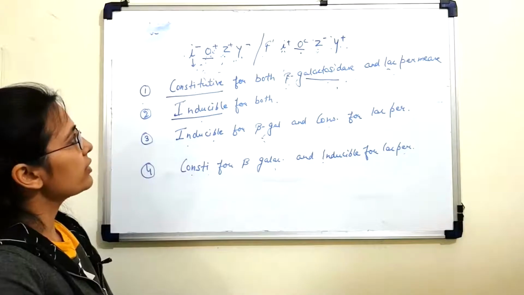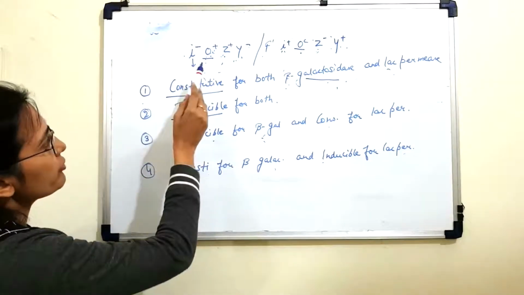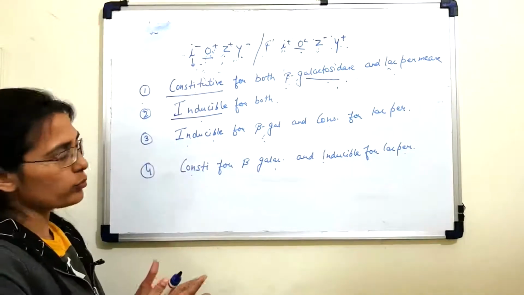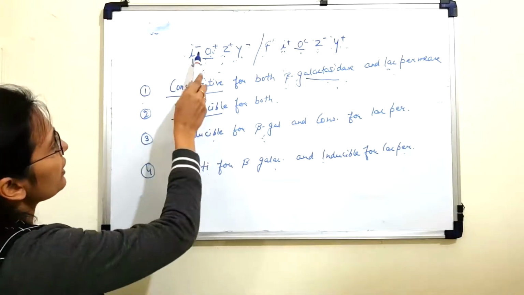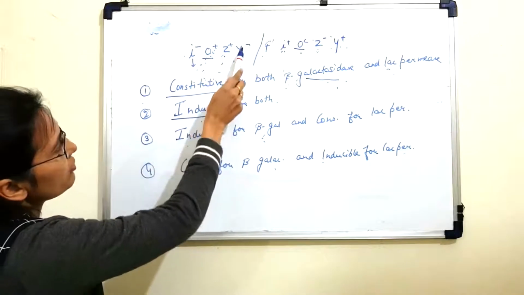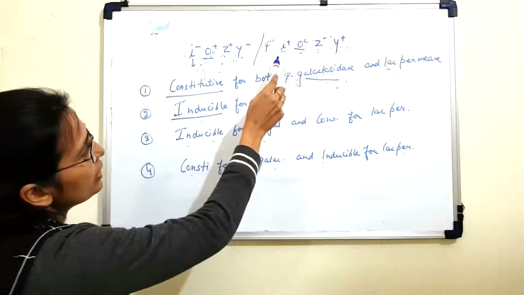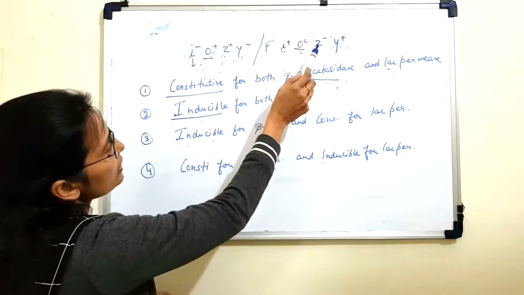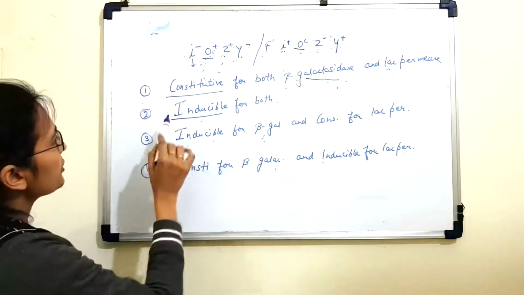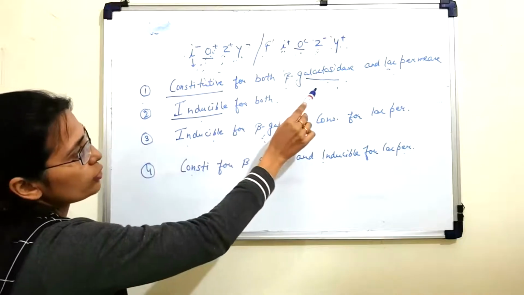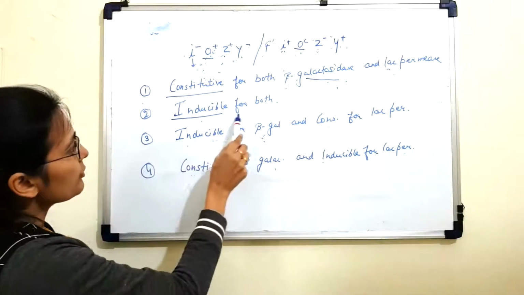Now let's look at our next question, which says: with reference to the lac operon, what will be the phenotype of an E. coli strain with genotype I minus, O plus, Z plus, Y minus, and on the F plasmid I plus, OC, Z minus and Y plus? And our options are: constitutive for both beta galactosidase and lac permease, inducible for both, that means you